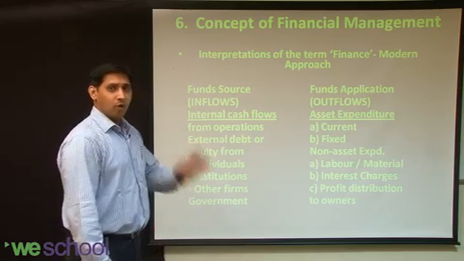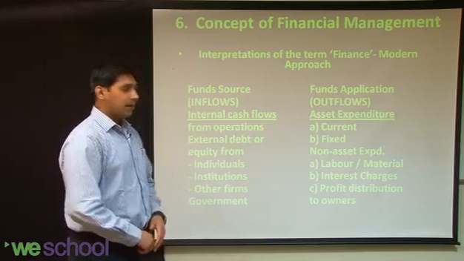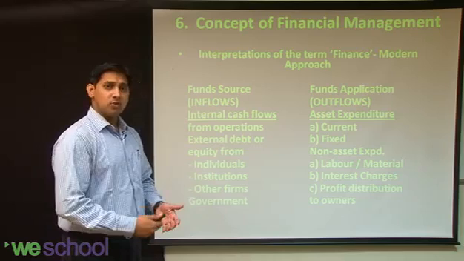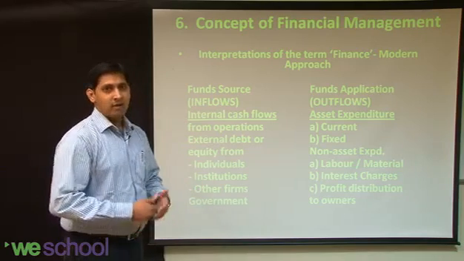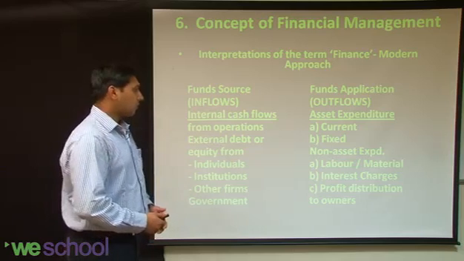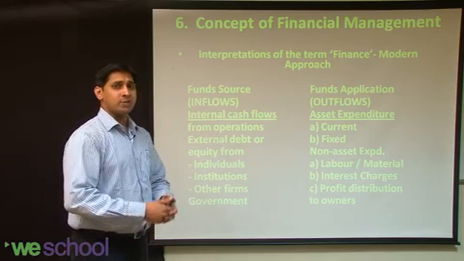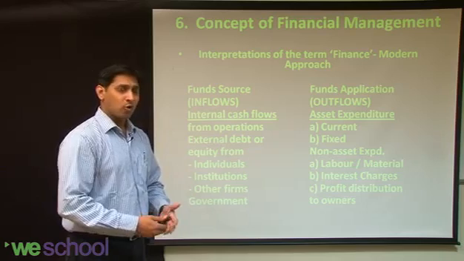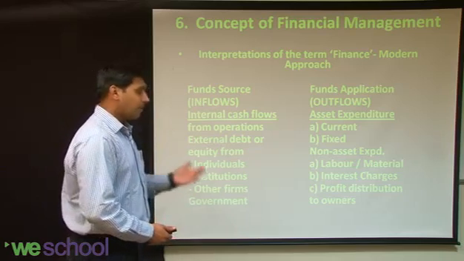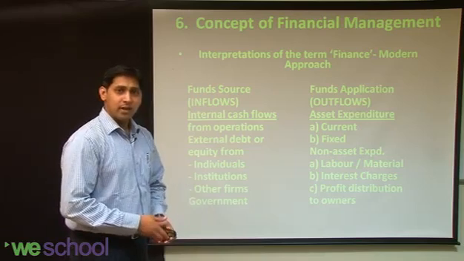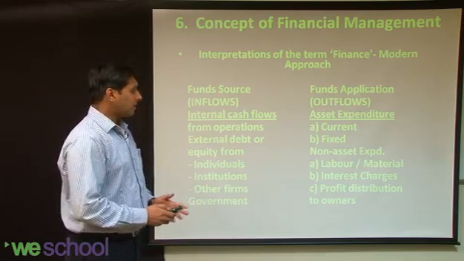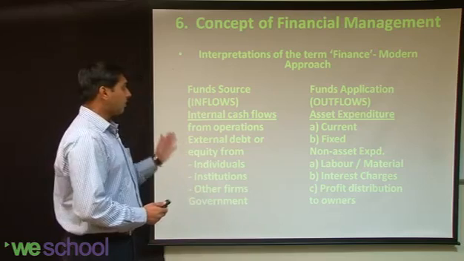The funds are going to go out in the form of outflows in different areas. Funds collected by the company will be used in areas like current assets and fixed assets. Also, we will have a concept known as non-asset expenditures. That is, funds may also go into non-asset expenditures like labor charges, material charges. Then we have interest charges, profit distributed to owners. These are the places where funds would go, and these are the places from where funds are going to come in.